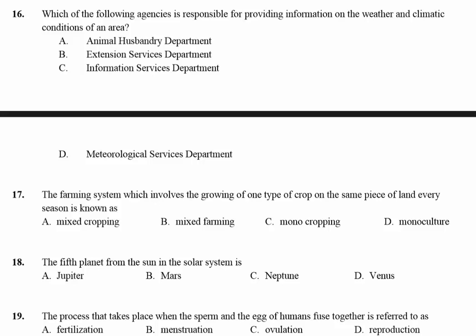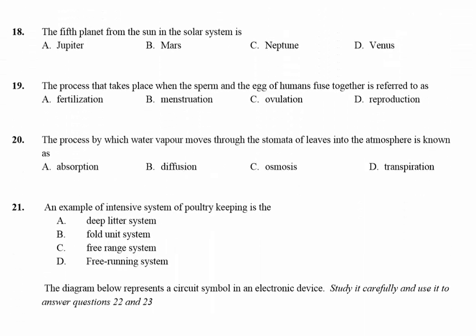18. The fifth planet from the sun in the solar system is Jupiter. Answer is A. 19. The process that takes place when the sperm and the eggs of humans fuse together is referred to as fertilization. A is the answer. 20. The process by which water vapor moves through the stomata of leaves into the atmosphere is known as transpiration. The answer is D.